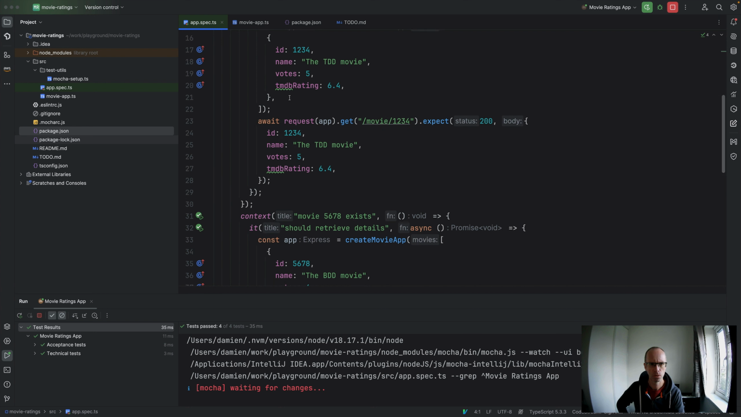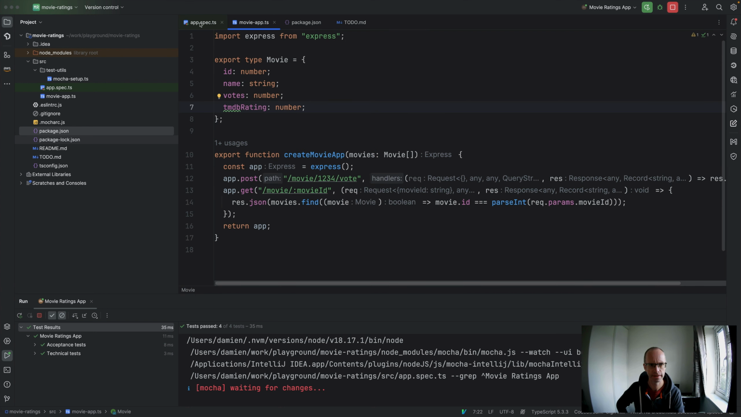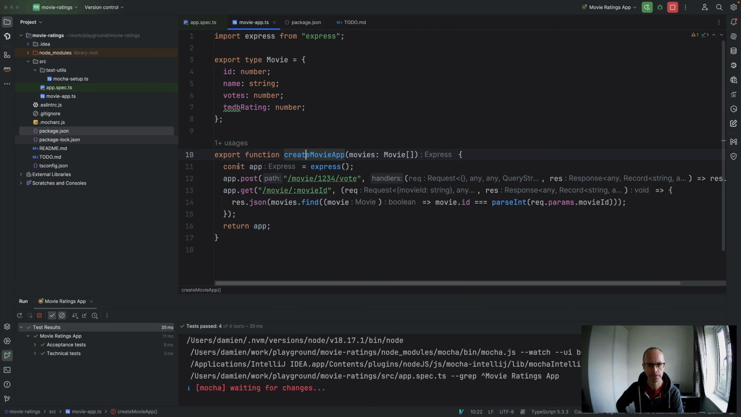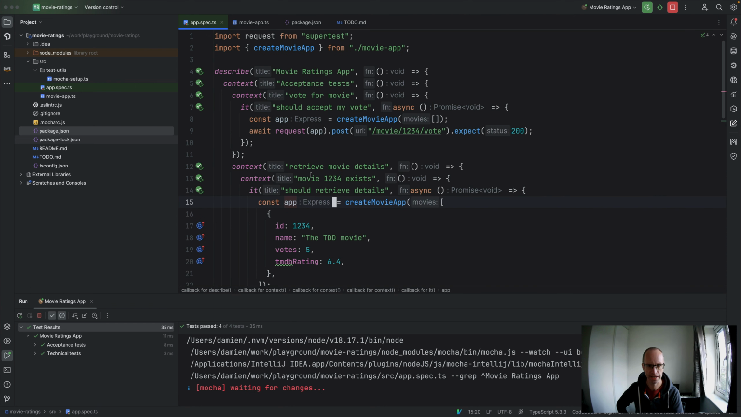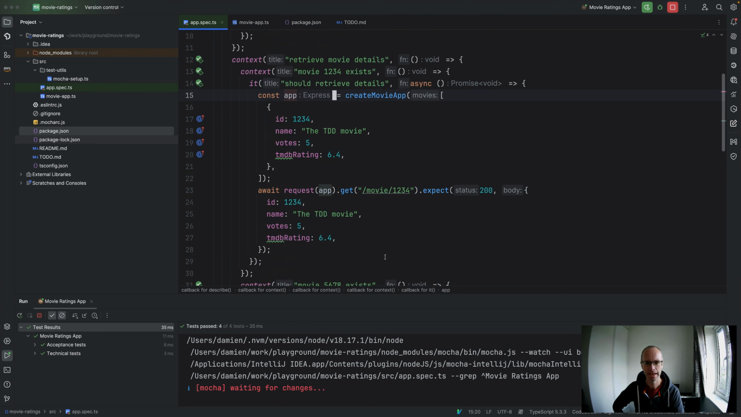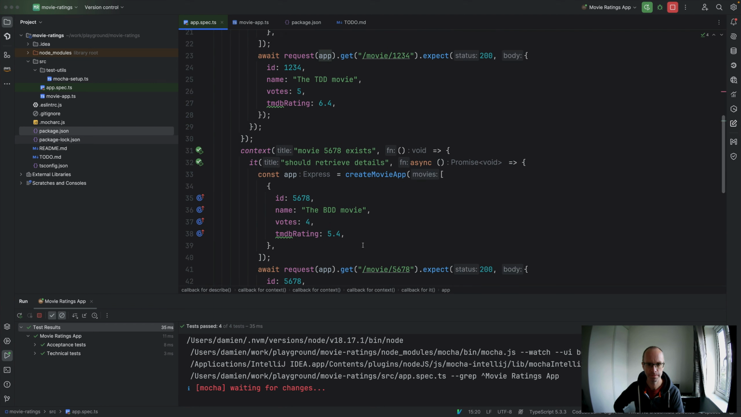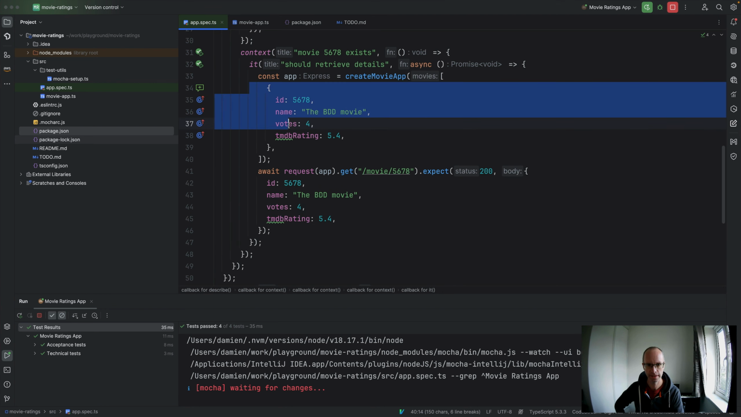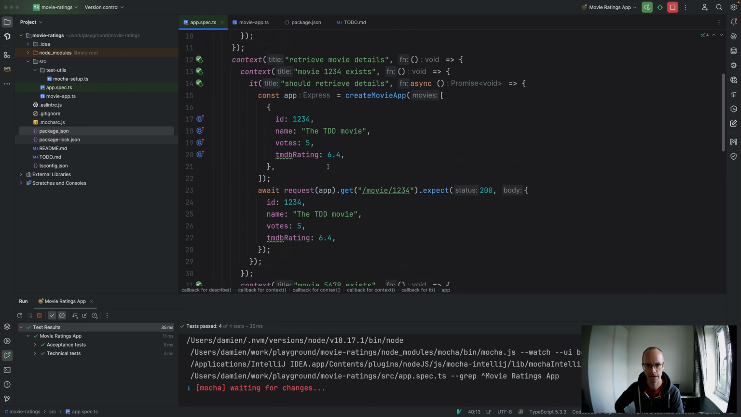So what have we done there? We've created some tests that are using Supertest, and we've basically made a tiny little Express application that's got 2 endpoints, both of which pass our tests, which is great. And we've also managed to make it a bit more obvious where the data that we're asserting on is coming from.